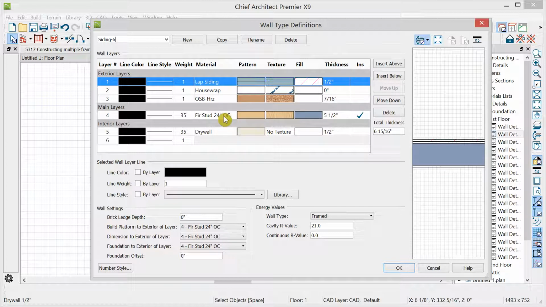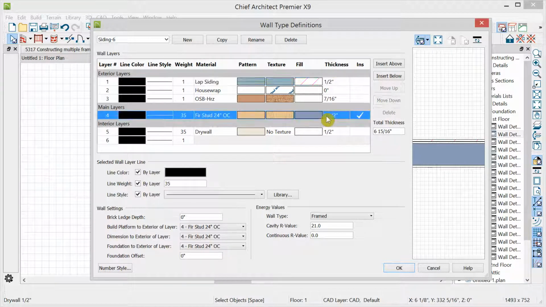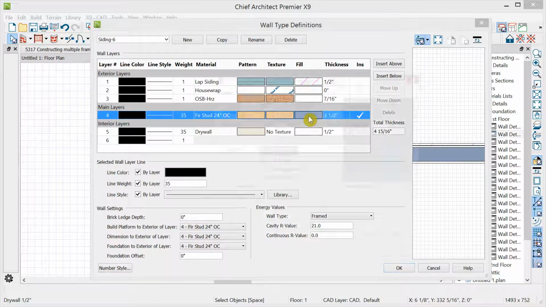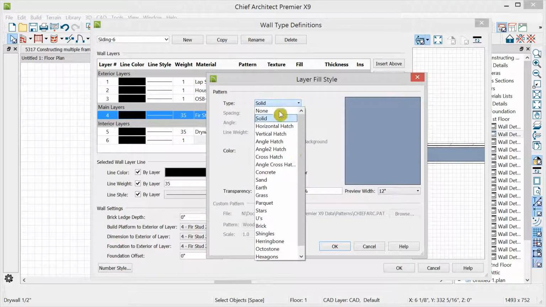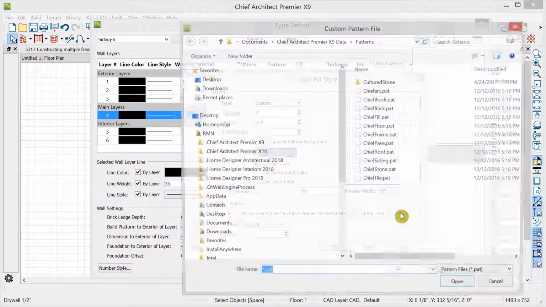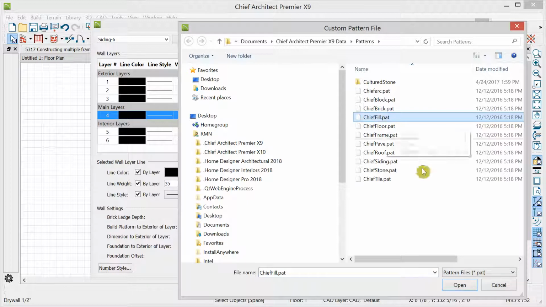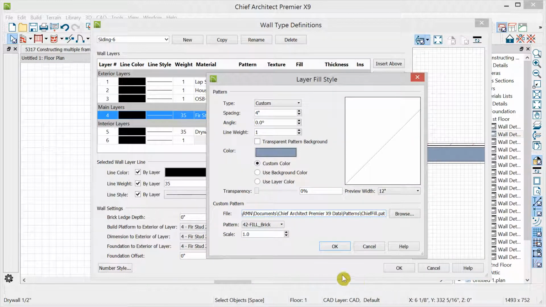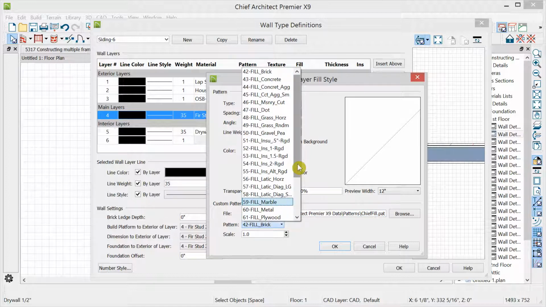First studs 24" on centers looks pretty good, except that I want to use 2x4s. So I'll change it to 3.5, and if I want a different fill, I can just click here. And I like using a custom fill chosen from one of the several pattern files available, chieffill.pat. And then within that, at the end, you'll find a 67 fill wood grain.